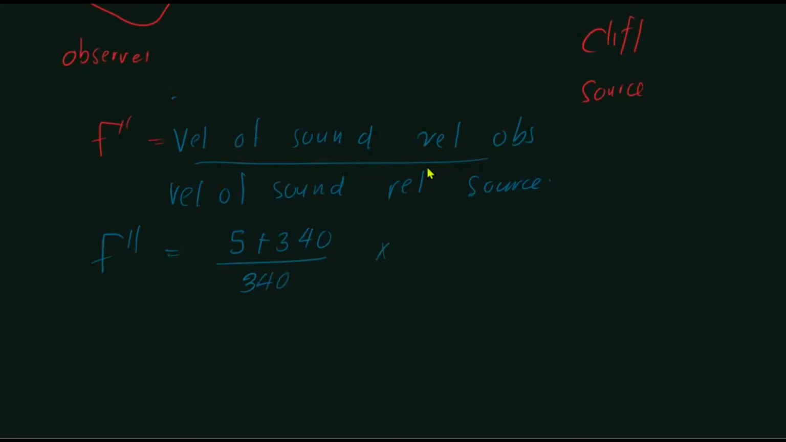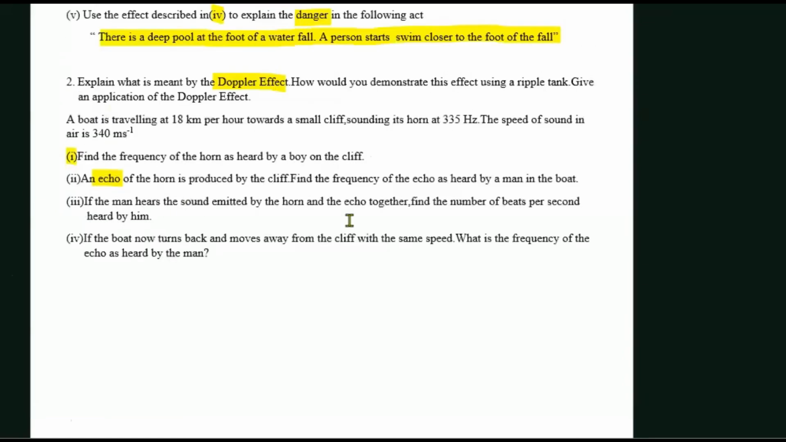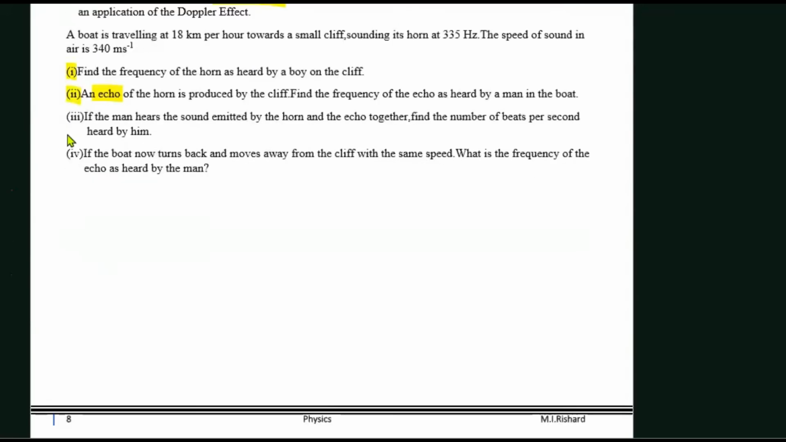So therefore, it's as it is, right? 340 itself, right? Into what is the original frequency now? Now the original frequency is not F, it is F dash. F dash is what? 340, right? So F double dash, if you simplify, you're going to get it to be 345 hertz, right? So the second question is also all right. Okay. So let us go for the third question.